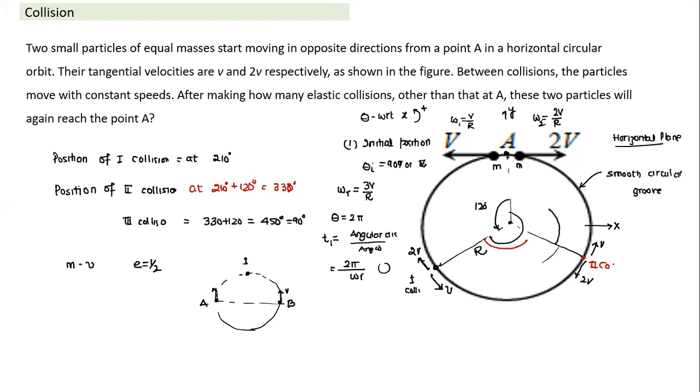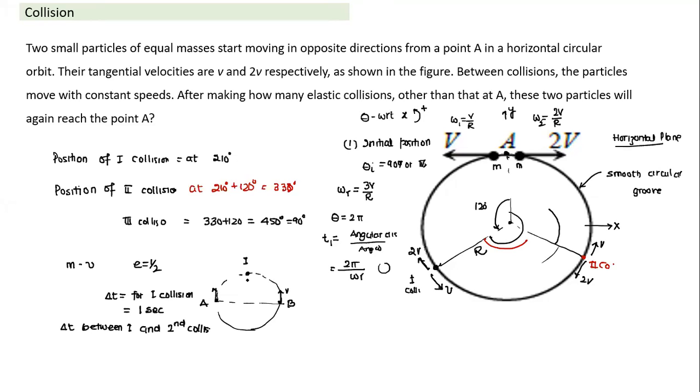This will be my first point of collision. Let's take the time for the first collision to be, say, 1 second. So from the initial point, 1 second has passed and this collision has taken place. Now, e is 1 by 2. Can we calculate the time interval between the first collision and the second collision? For that also, it's fairly simple.